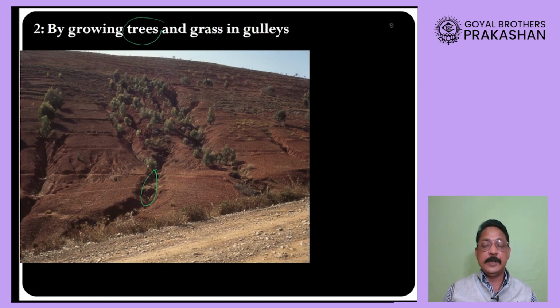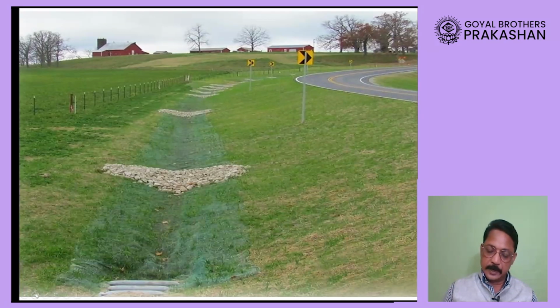Then you see here we can also allow the trees to grow in the gullies. And what the trees will do, dear students? Trees will obstruct the flow of water, and this is how the erosion will also be controlled. Now you can also allow grass to grow in the gullies. You can see here lot of growth of grass. So what will happen because of this?